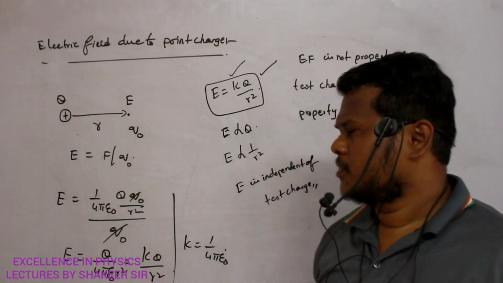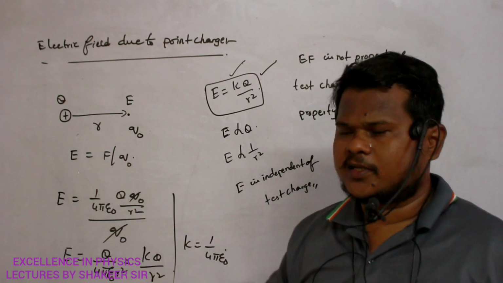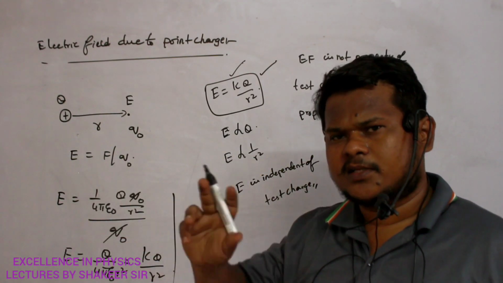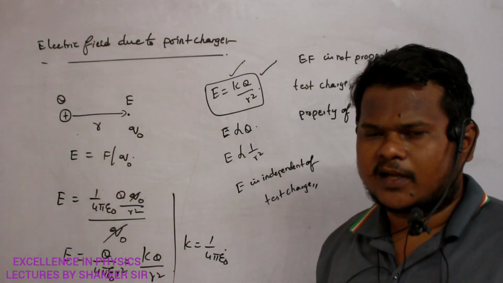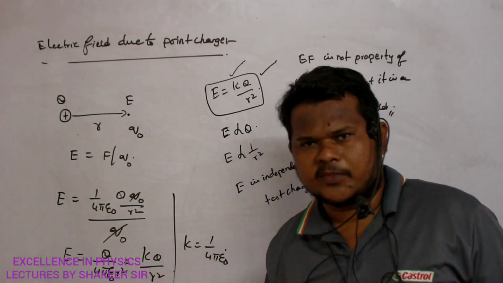Are you able to understand? So electric field is independent of test charge. It depends only on the main charge as well as the distance at which we are calculating the electric field. Make a note up to here.